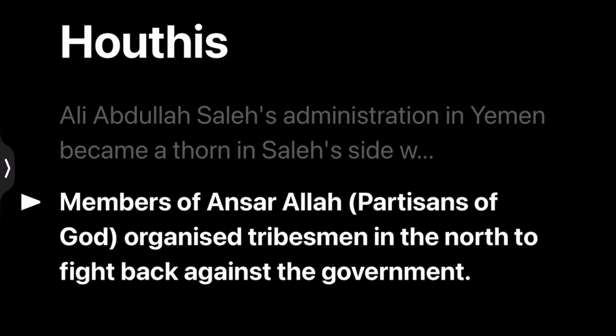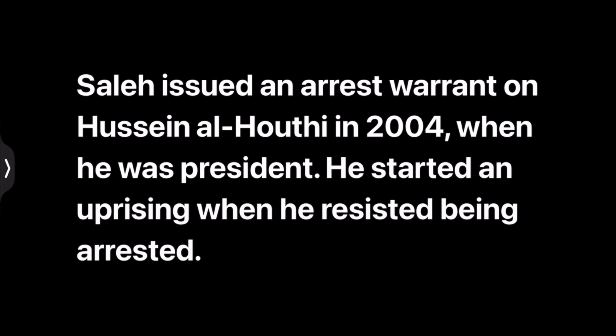Then the members of Ansar Allah, partisans of God, organized tribesmen in the north to fight back against the government. Saleh issued an arrest warrant for Hussein al-Houthi in 2004 when he was president, and Houthi started an uprising when he resisted being arrested.